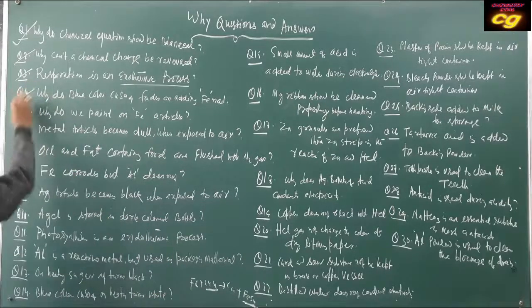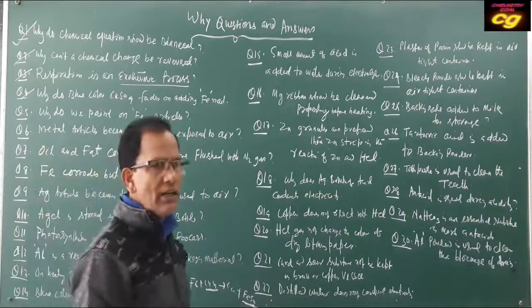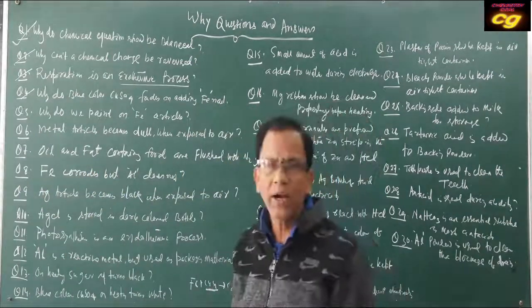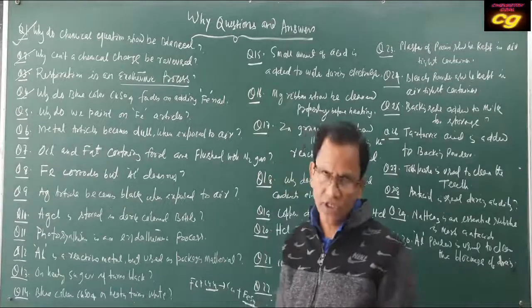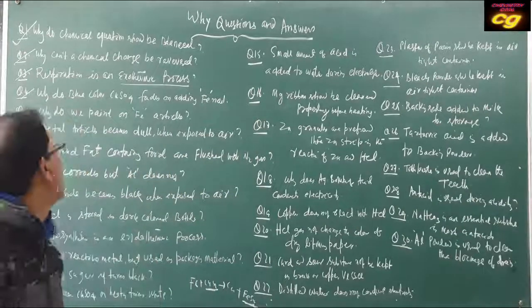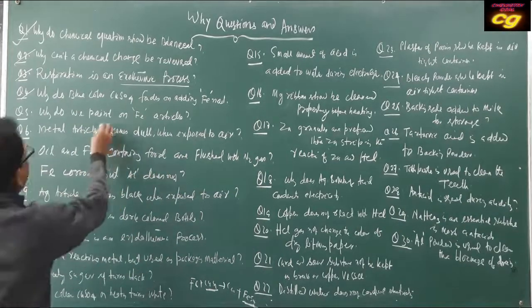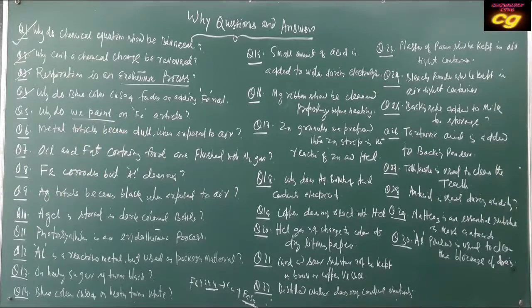Okay? Then why do we paint iron articles? Why should iron articles be painted? Because iron easily corrodes, easily rusts. That's why, to prevent rusting, iron should be painted. Painting must be done over iron to prevent rusting. Okay.